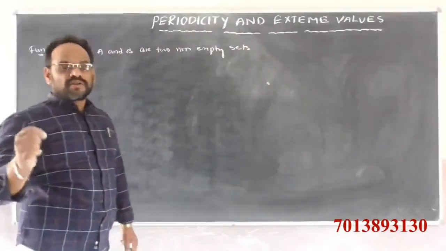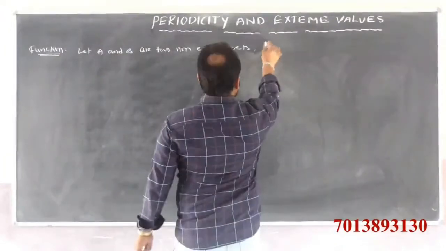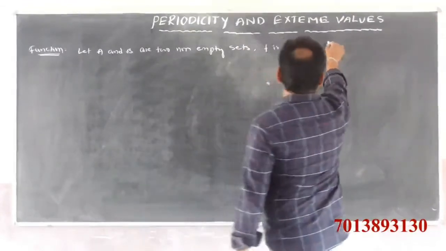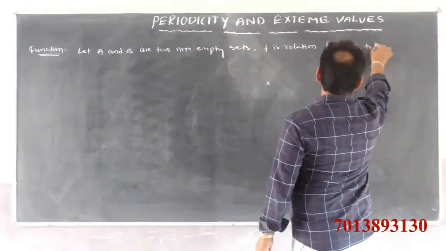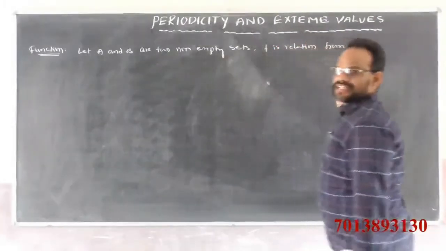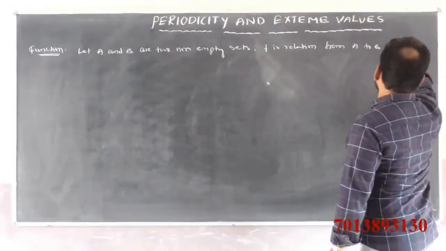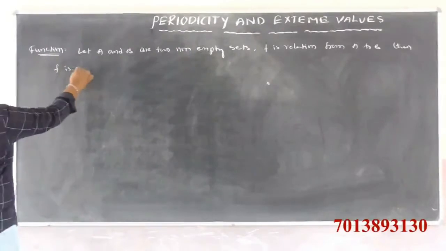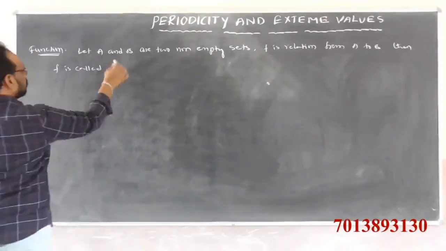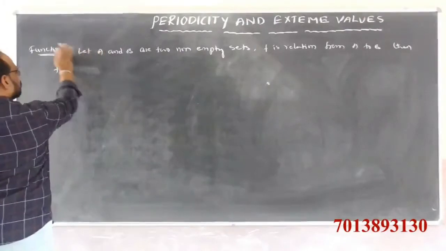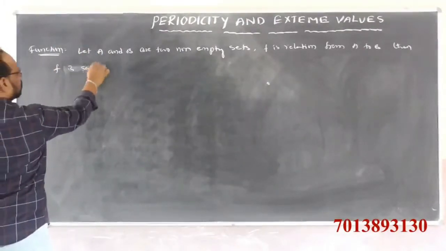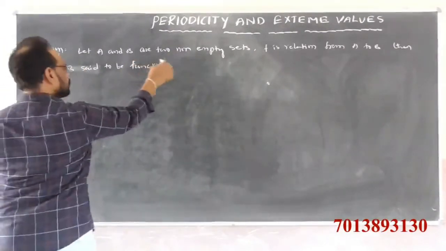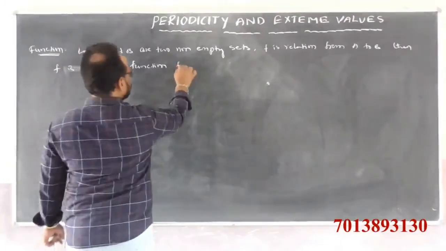F is a relation from A to B. Then F is said to be a function from A to B.